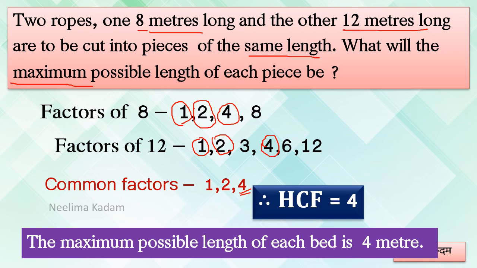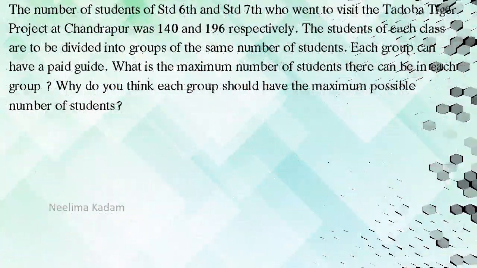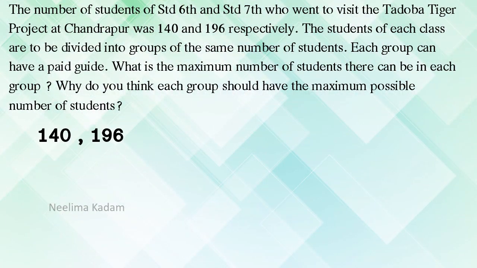Okay. One more sum. See dear students, what is the sum? The number of students of standard 6 and standard 7 who went to visit the Tadoba Tiger project at Chandrapur was 140 and 196 respectively. So 140 students of standard 6 and 196 students of standard 7.